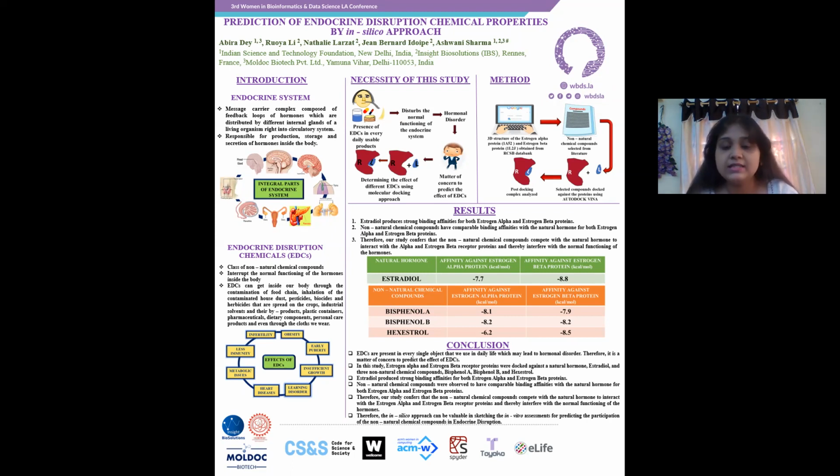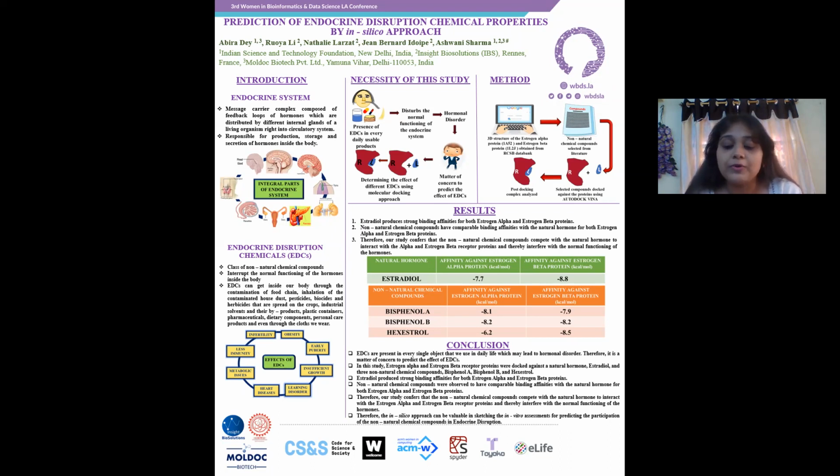Now, coming to the results, in this study, estrogen alpha and estrogen beta receptor proteins were docked against a natural hormone estradiol and 3 non-natural chemical compounds, bisphenol A, bisphenol B, and hexestrol. Estradiol produced strong binding affinities with docking energy of -7.7 and -8.8 kilocalorie per mole against estrogen alpha and estrogen beta respectively. It was observed that the non-natural chemical compounds had comparable binding affinities with that of the natural hormone.